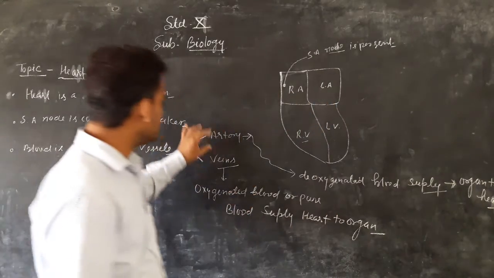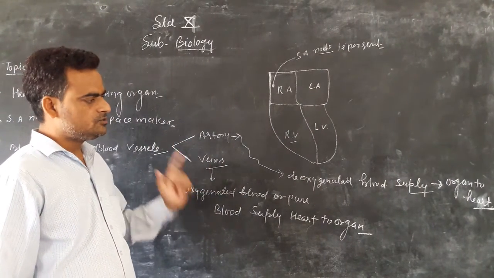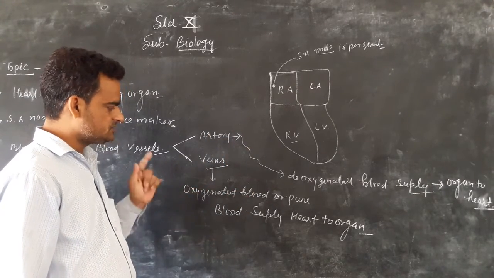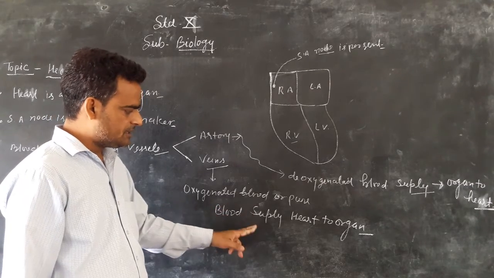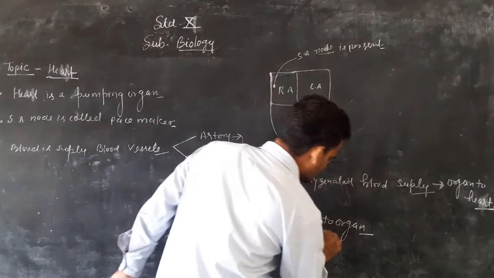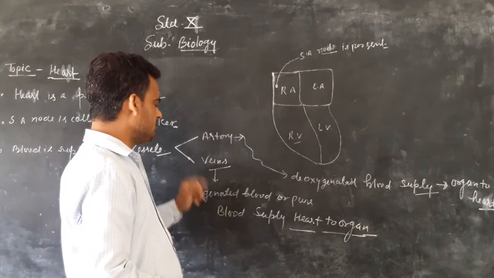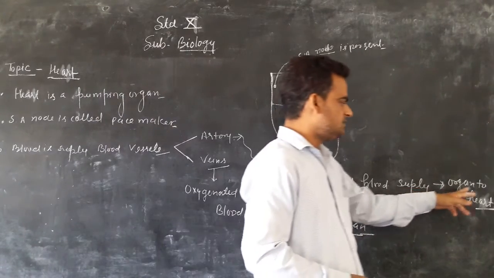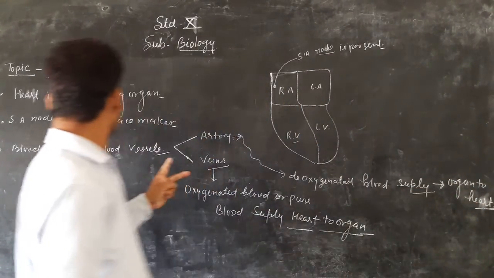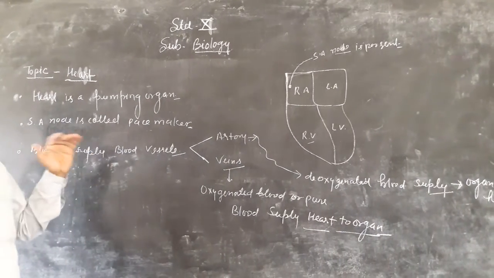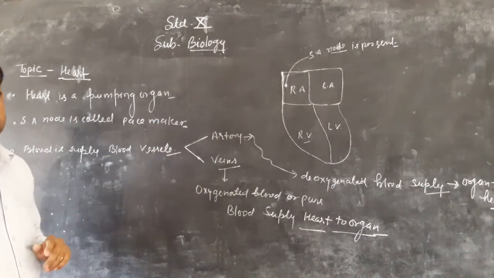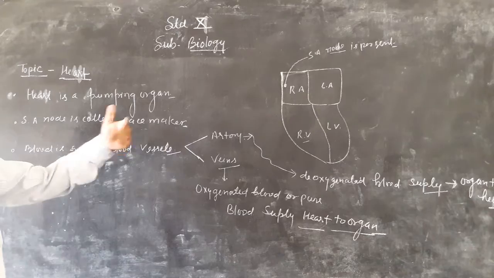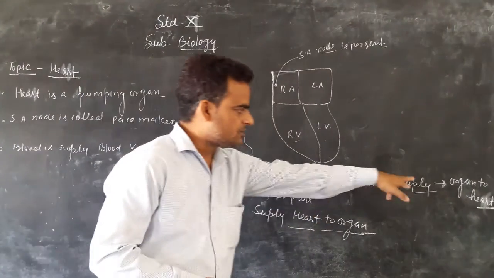So the artery supplies deoxygenated blood from the organ to the heart, and the veins supply oxygenated blood from the heart to the organ. So heart to organ is supplied by pure blood through the veins, and the artery is the vessel from organ to heart. So two blood vessels are present in the body, the artery and the veins.